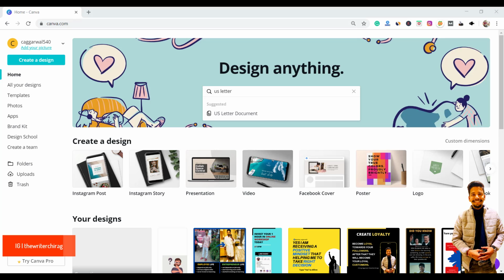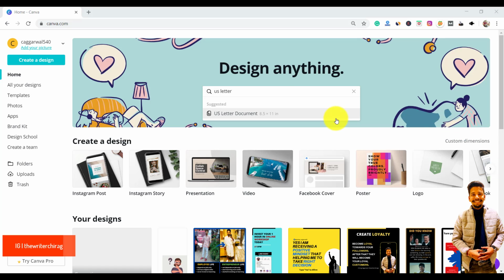Today I am going to share how you can create your own ebook with attractive templates and attractive design. Many of you have asked me on Instagram how we can create our ebook and our book so that we can share it on any other platform. So here we have a platform that is canva.com, and canva.com is one of the best free sources that help you to create your Instagram profile, Instagram presentation, Instagram post, story, Facebook, anything, right? So it will help you to design your ebook as well.